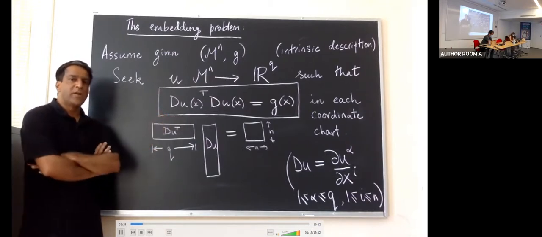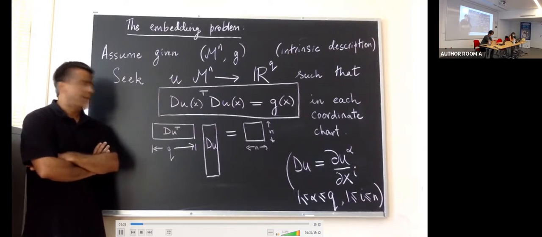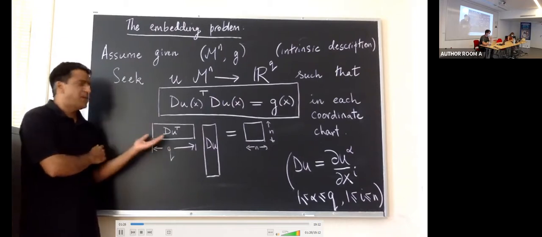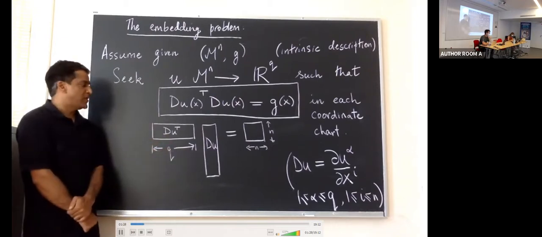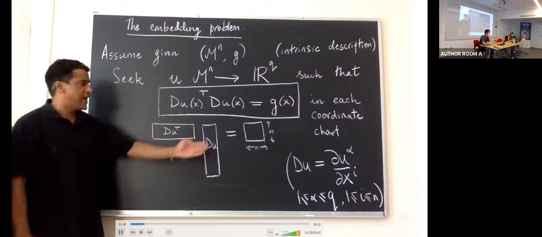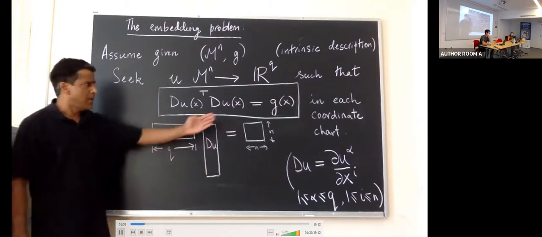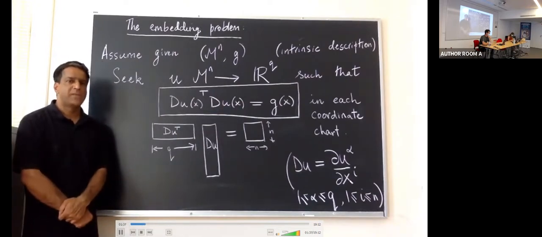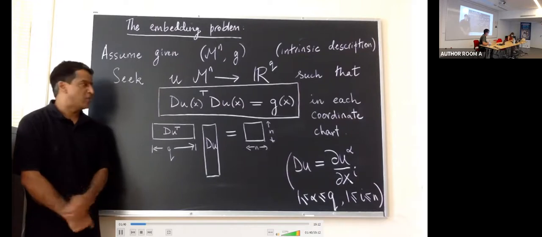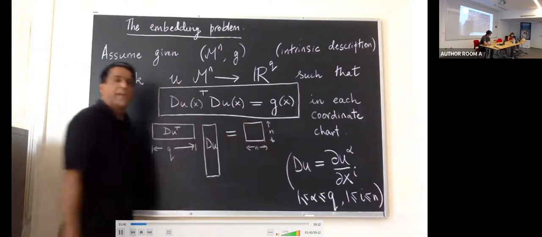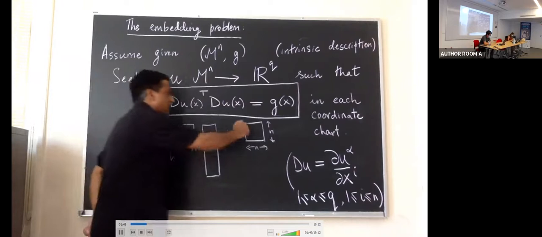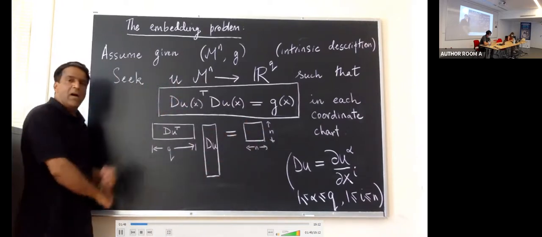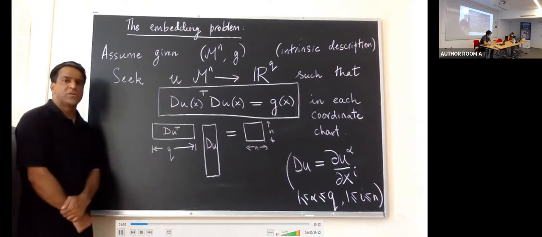So this is a nonlinear, a quadratically nonlinear PDE. It's somewhat easier, at least for me, to think about it visually as an equation of this nature. So the thing to observe is that it's a matrix equation. G is a metric, so at every single point, what we have is a symmetric positive definite matrix. So there are n(n+1)/2 equations corresponding to the upper triangular region of that square. And our game over here is to find the solution to this PDE.